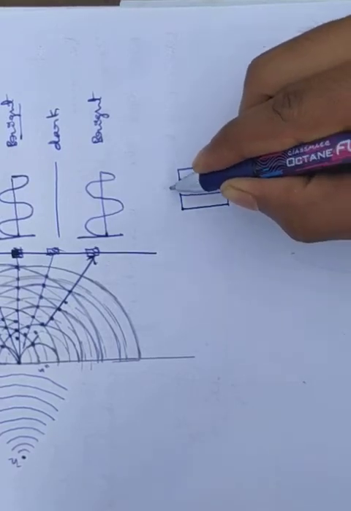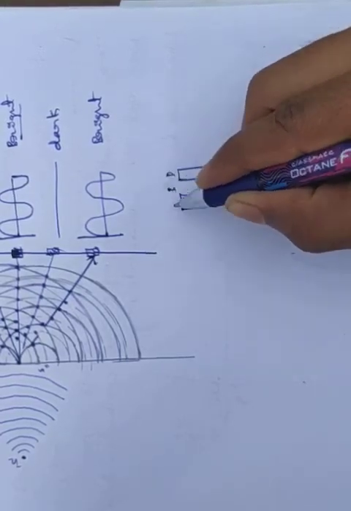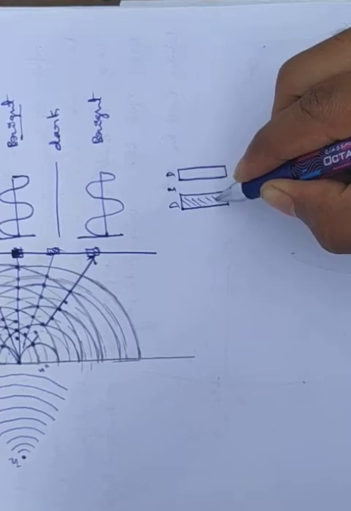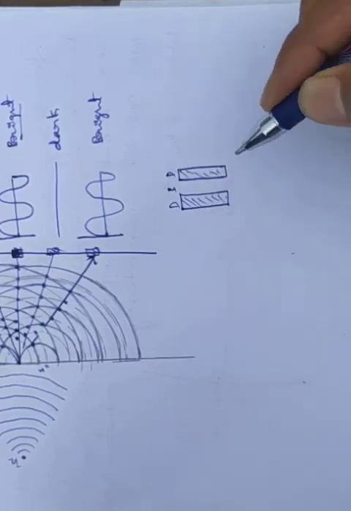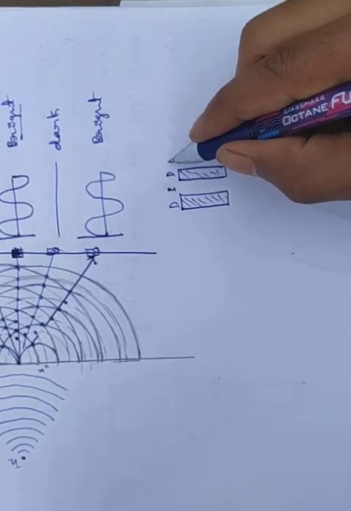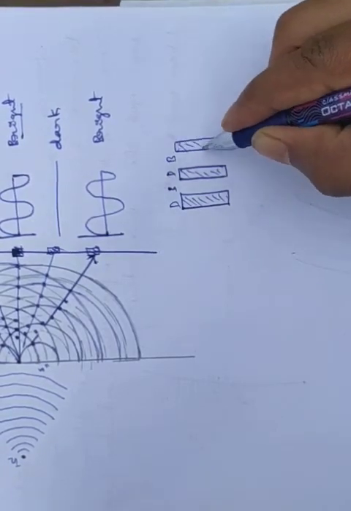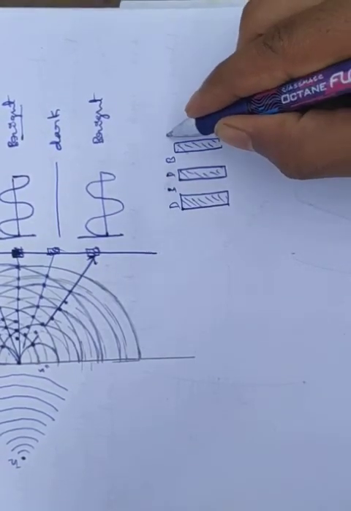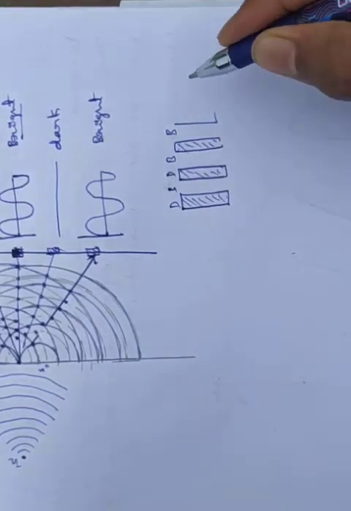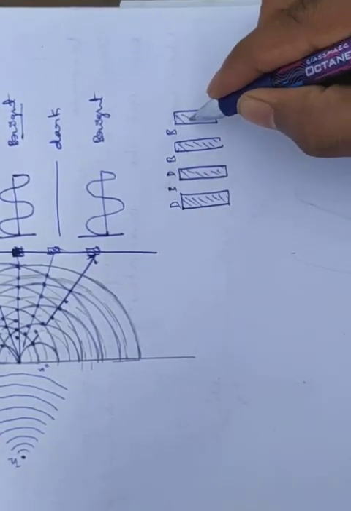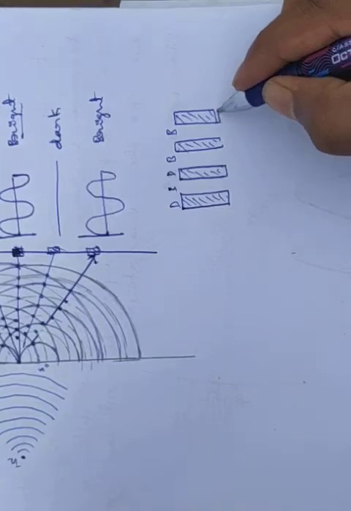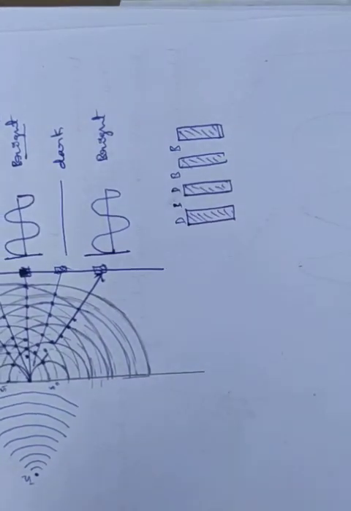This is bright, and it is dark, dark, dark. Again bright, again dark. Again bright, again dark. This is how we see the interference fringes on the screen.